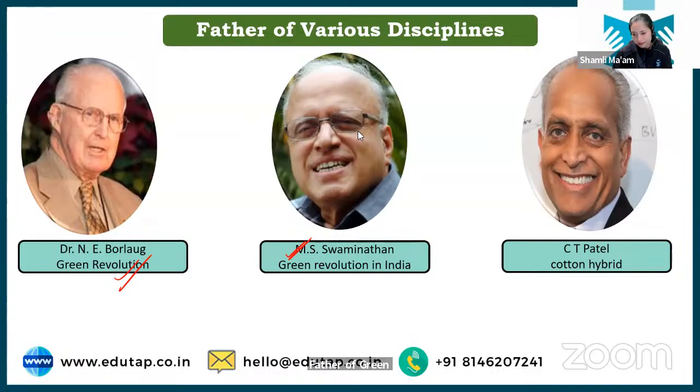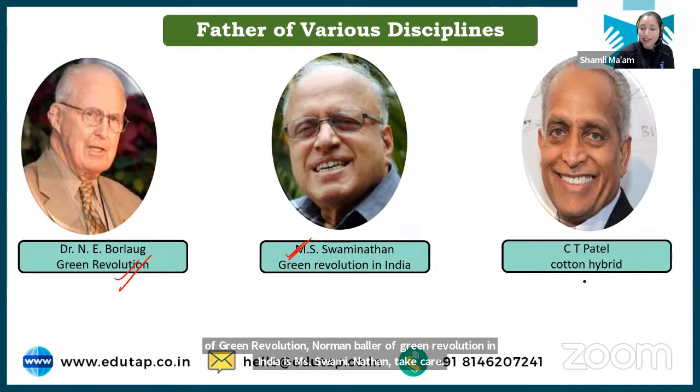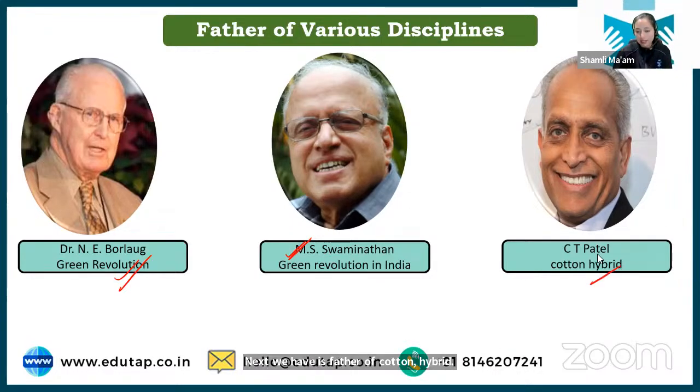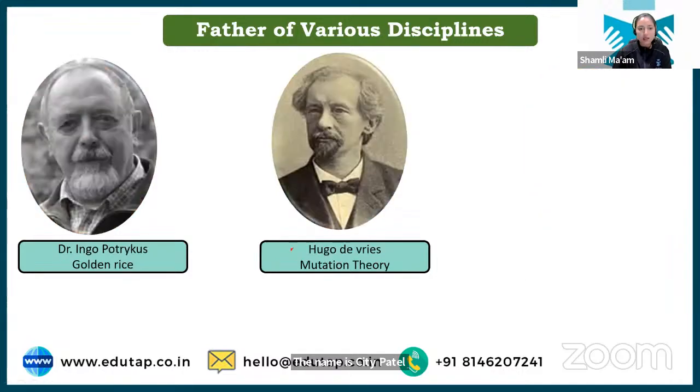Next we have the father of cotton hybrid. The name is C.T. Patel. And again, we have the father of golden rice, Dr. Ingo Potrykus, and the father of mutation theory, Hugo de Vries. Hugo de Vries. So these are a few important names that you have to remember.